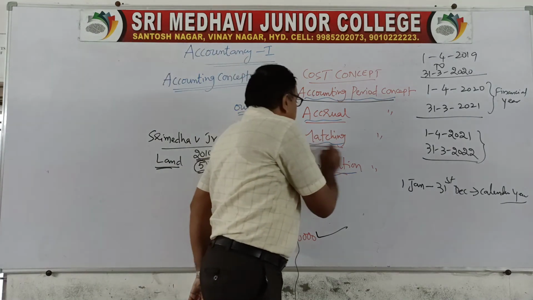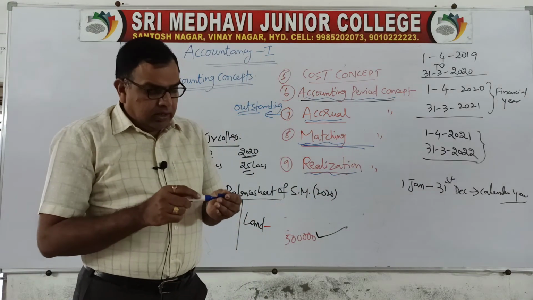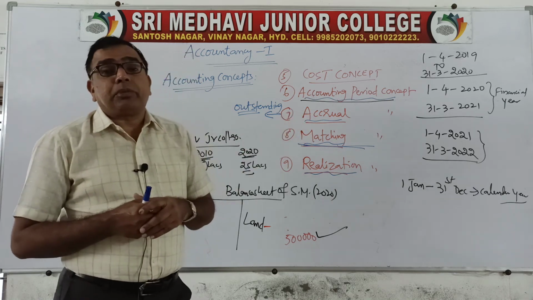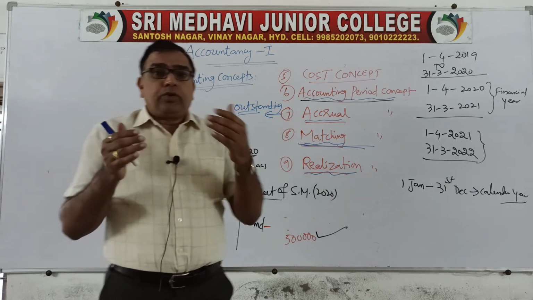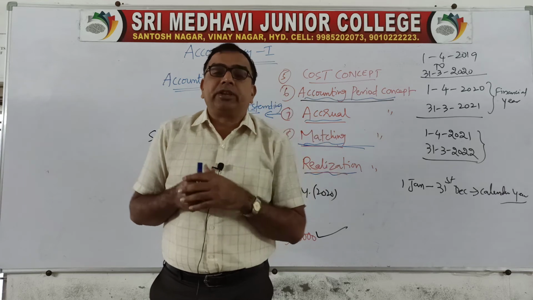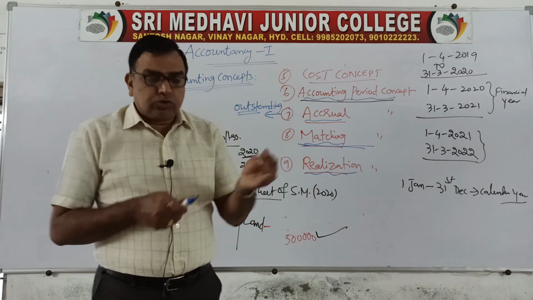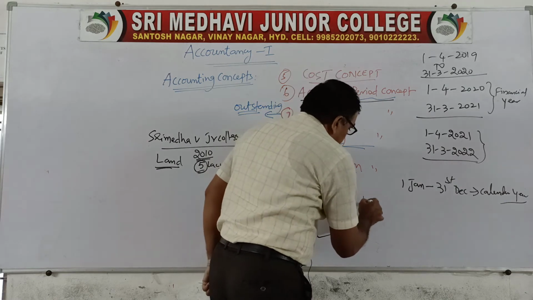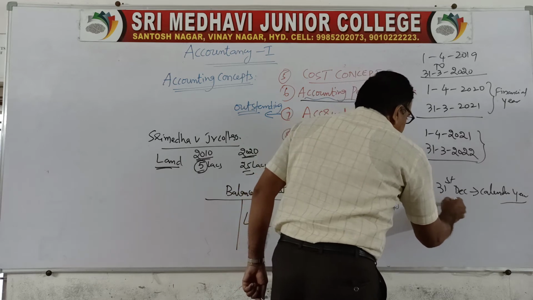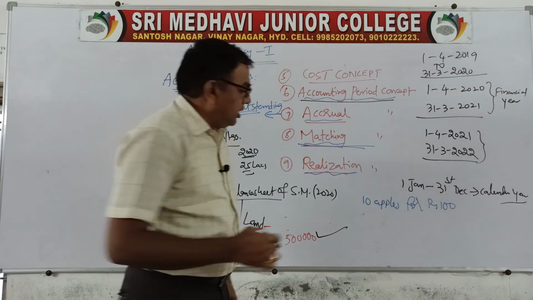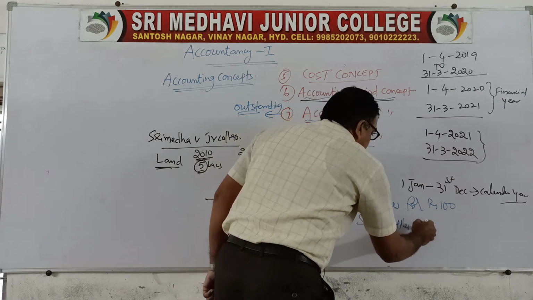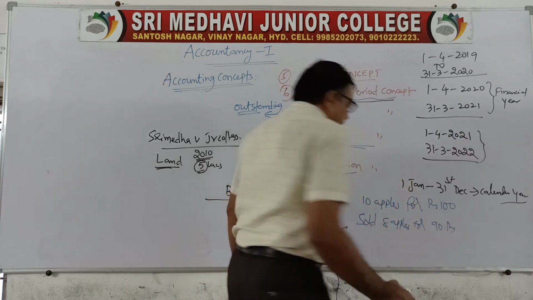Matching concept. Matching concept means the expenditure and the income must match. That means you have to consider only that expenditure which has resulted in generating some income. In your school days, you used to do a problem. Suppose a trader purchased 10 apples for 100 rupees, and sold 8 apples for 90 rupees. Find profit or loss.